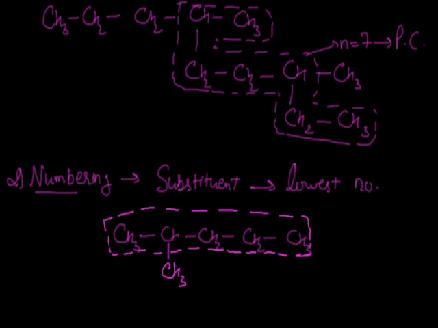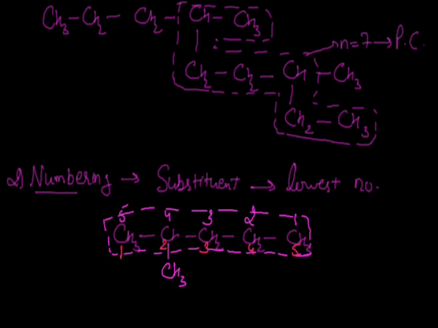We can start the numbering from the right hand side, and this carbon can be termed as the first carbon. This will be second, third, fourth and the fifth carbon atom. On the other hand, if we do the numbering from the left hand corner, this will be the first carbon, second with a branch of methyl group, third, fourth and fifth.